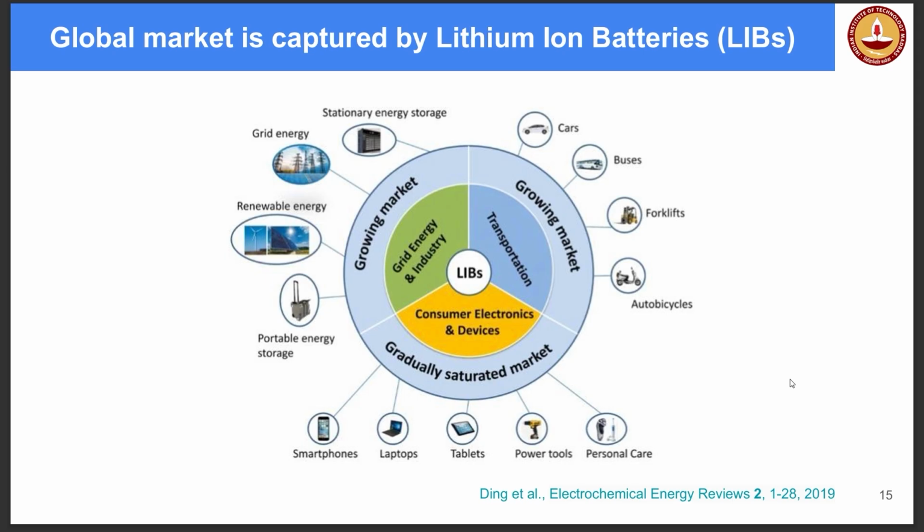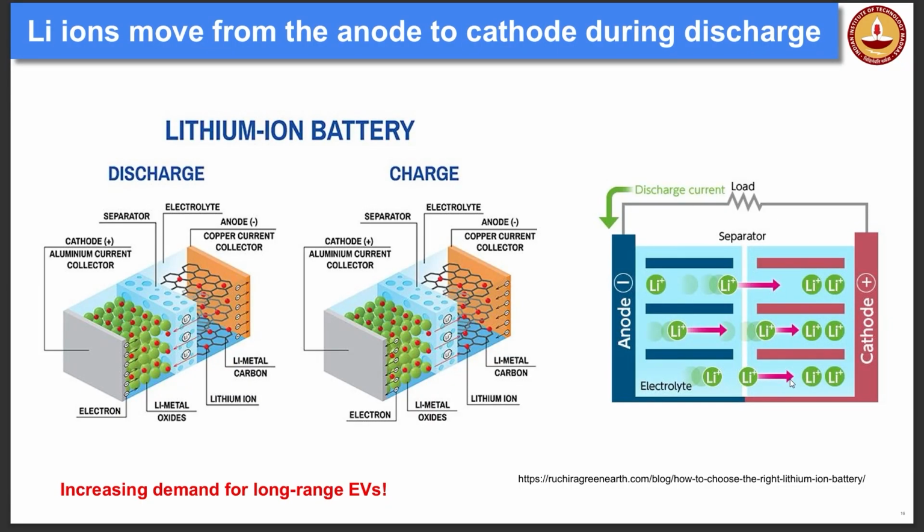So lithium-ion batteries are at the forefront because the discovery was earlier, and also because of their portable nature and the cheap availability, etc. So what is the issue with the lithium-ion battery? The principle of the lithium-ion batteries is very simple, and any other batteries will also be roughly the same.